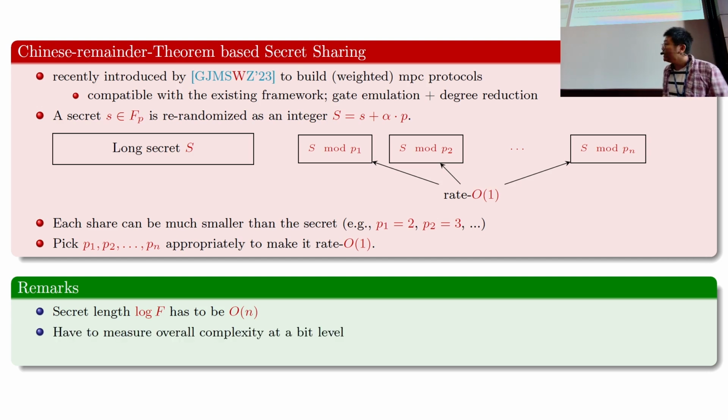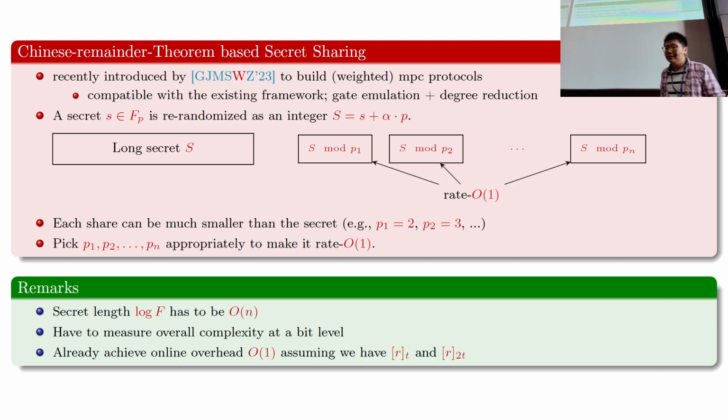Also, this is why we have to measure the complexity of our protocol at the bit level, because each party is operating in a different field. So in order to measure the complexity, we have to go all the way down to the bit level and add them up. And finally, remember that for the degree reduction protocol, we need a sharing of some mask r. If we are given such masks, then this simple idea already enables us to achieve scalable MPC for the entire protocol.